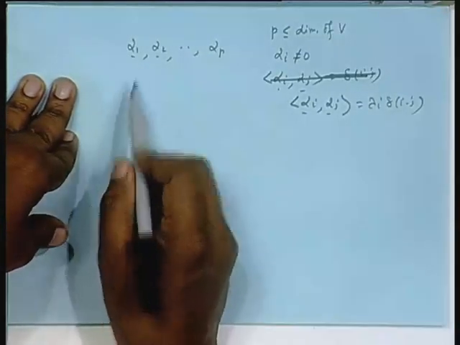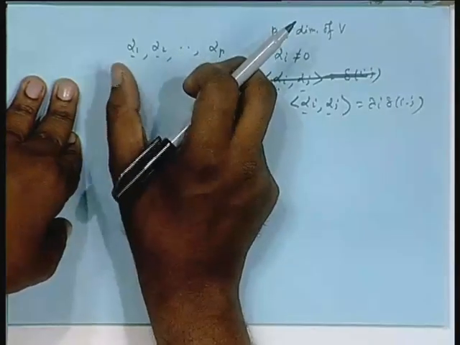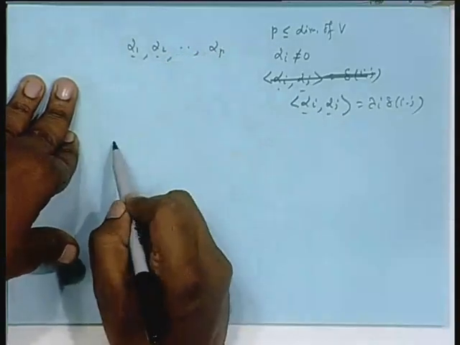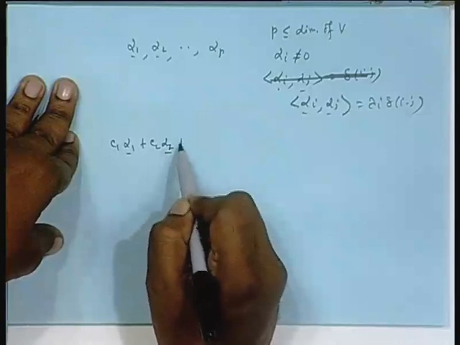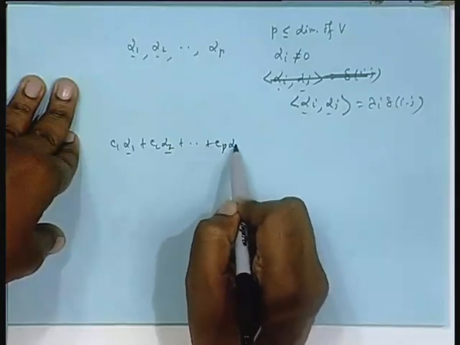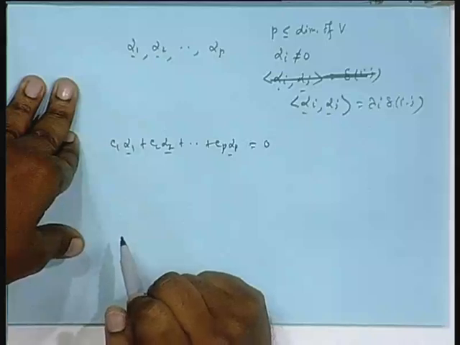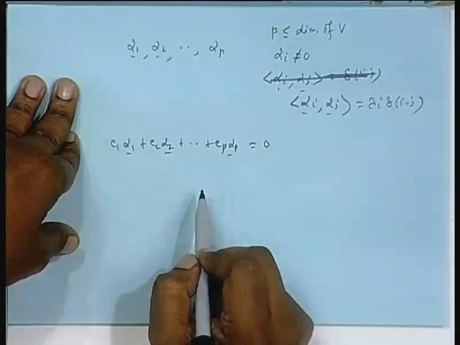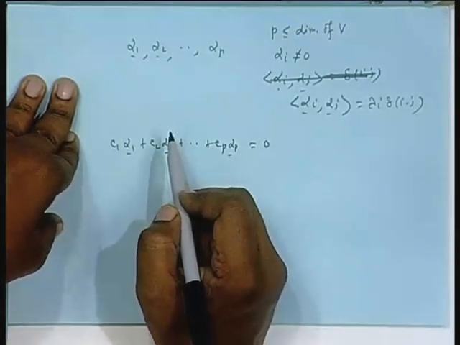Now, I will say that this set is a linearly independent set. If they are mutually orthogonal, they are linearly independent, not the other way. Very easily you can say: c 1 alpha 1 plus c 2 alpha 2 plus dot dot c p alpha p equal to 0. Is it that the only solution is c 1 equal to c 2 equal to c p equal to 0? To see this, suppose I want to find out c k, is c k equal to 0?